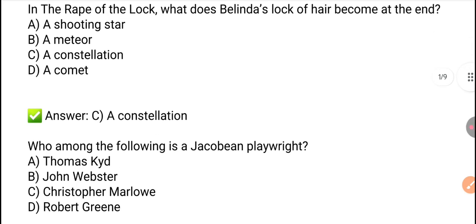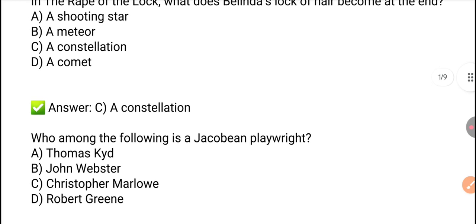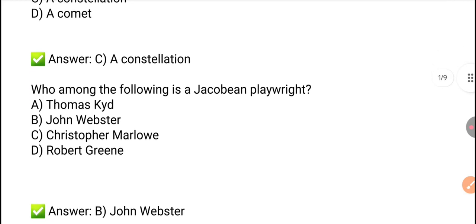Next question. Who among the following is a Jacobean playwright? Thomas Kyd, John Webster, Christopher Marlowe, or Robert Greene? So the right answer is option B. John Webster is a Jacobean playwright.